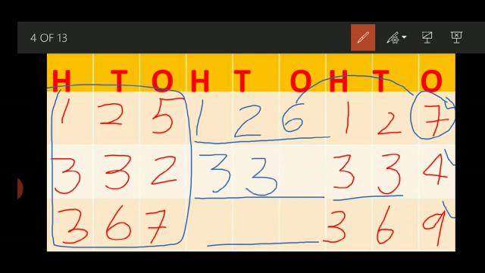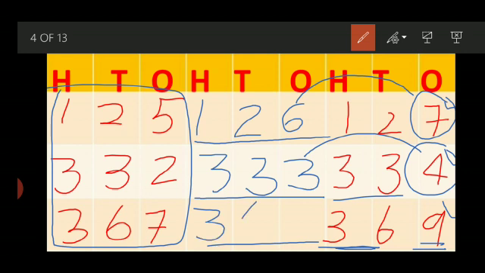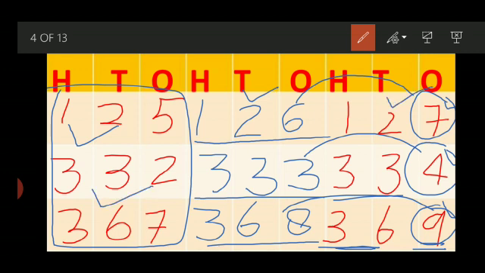This number ends on 4, that means these numbers will not change. We will write 3, 3. And what comes before 4? 3. Our number ends on 9, that means the previous numbers will not be changed. 3 and 6 will be here. And what comes before 9? 8. So now read together: 125, 126, 127, 332, 333, 334, 367, 368, 369. I hope 3 examples are enough to understand. But let's take 1-2 more examples for you.